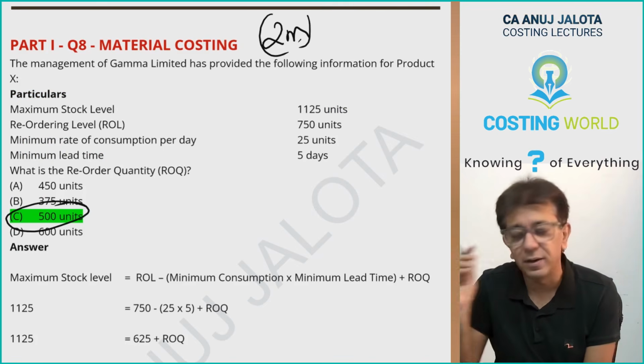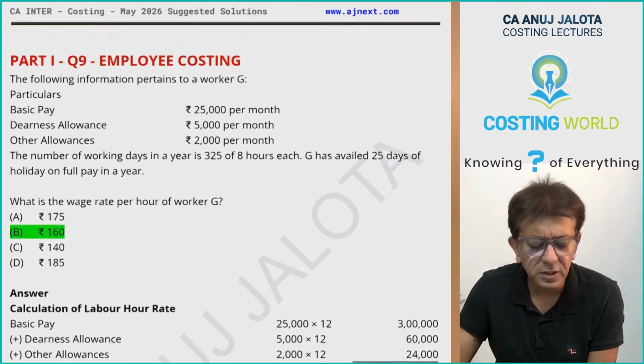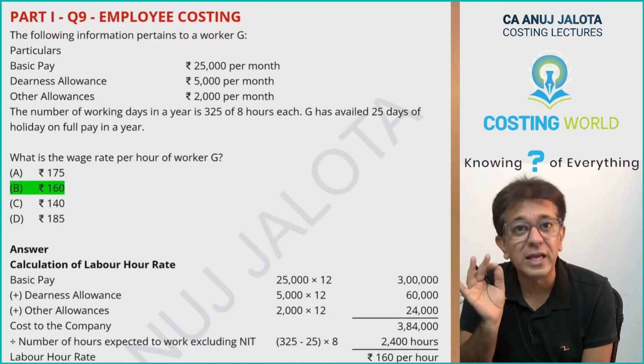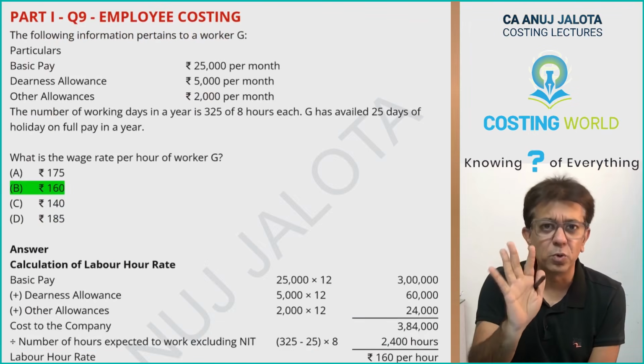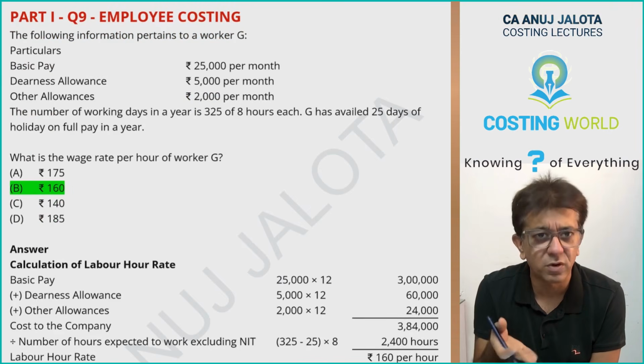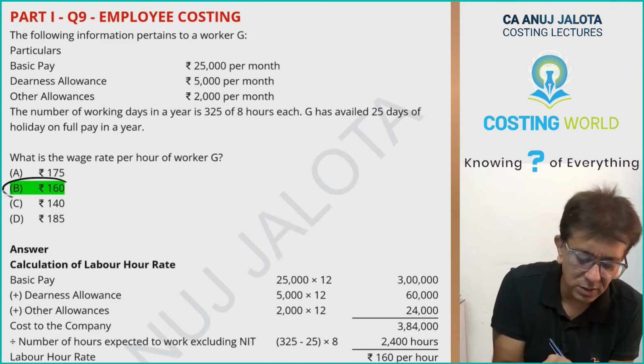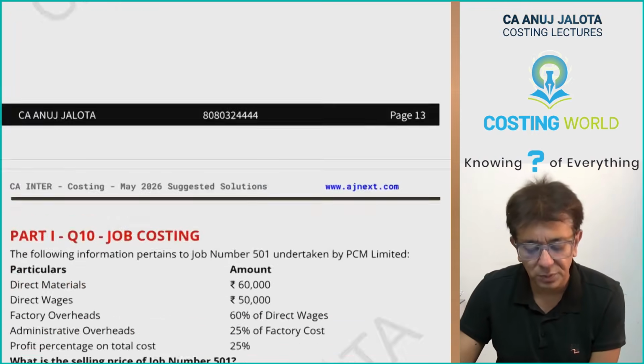It was 500 units. Further, this was a question on labor hour rate. We have done around 4 questions like this. Might be the easiest one of them is this question only. Your final answer was a labor hour rate of 160 rupees per hour.